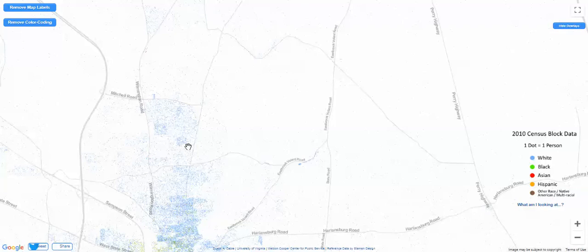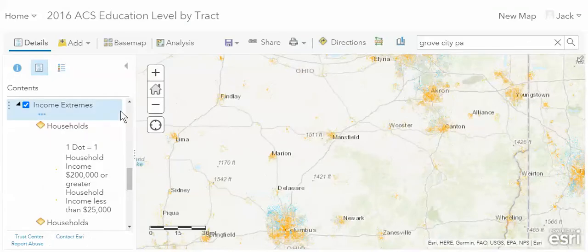Now, that is not just the case in terms of race and ethnicity, but we can see this, and I'm going to talk about this in terms of income extremes. And I want to go back. I'm going to put in a slightly different map, but we're going to look at two aspects here as well.